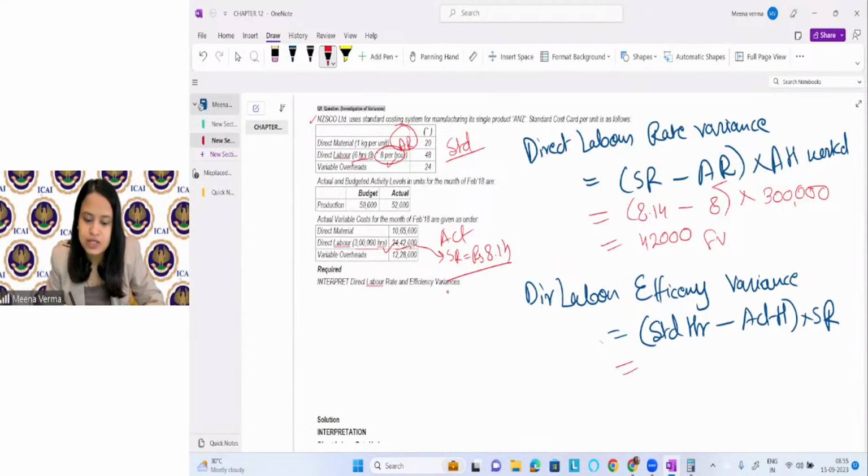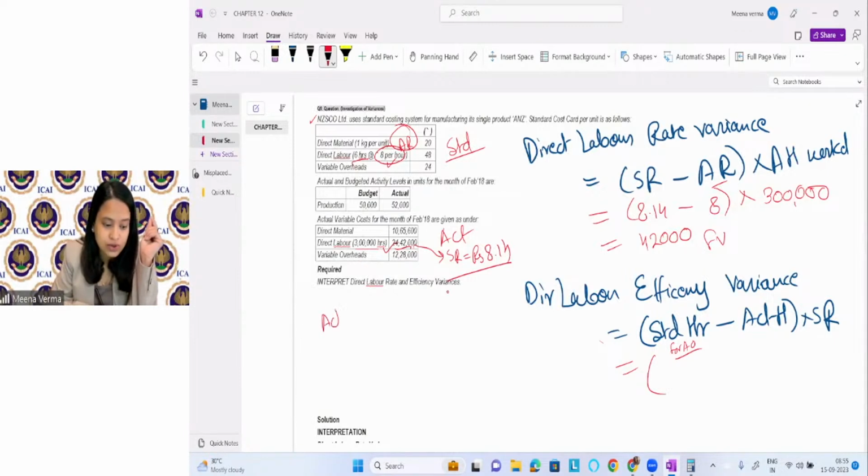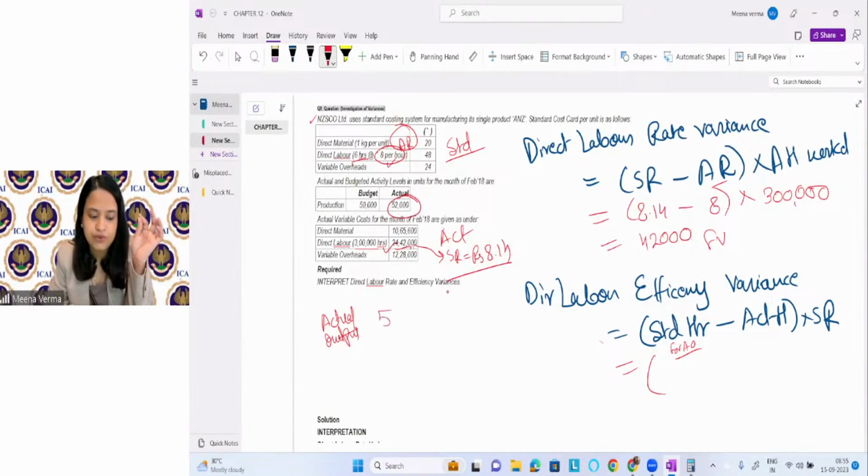Okay, now let's see what is the standard hour, actual hour. Now always remember, this is what standard hour for actual output. See how many actual unit you are producing. What is the actual unit? Output. So the actual output, you can see here how many actual unit we are producing. 52,000 units.